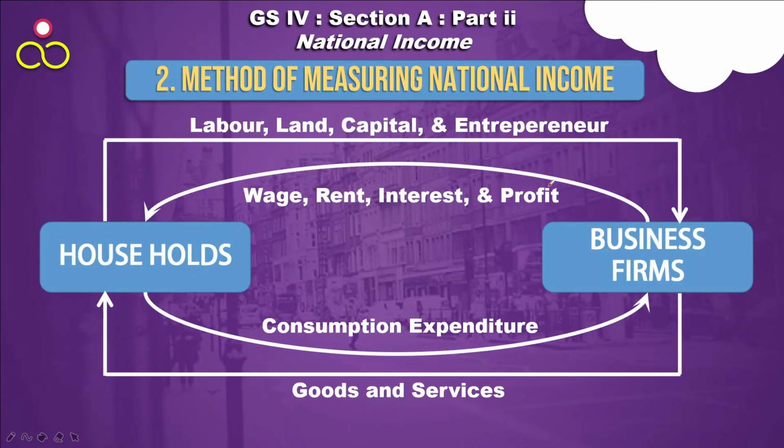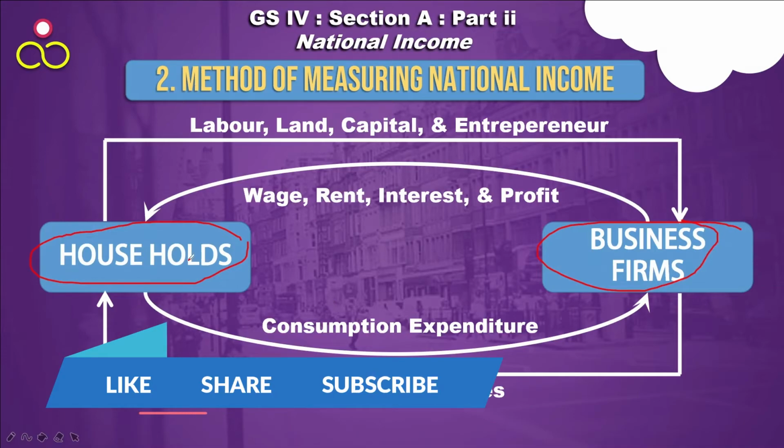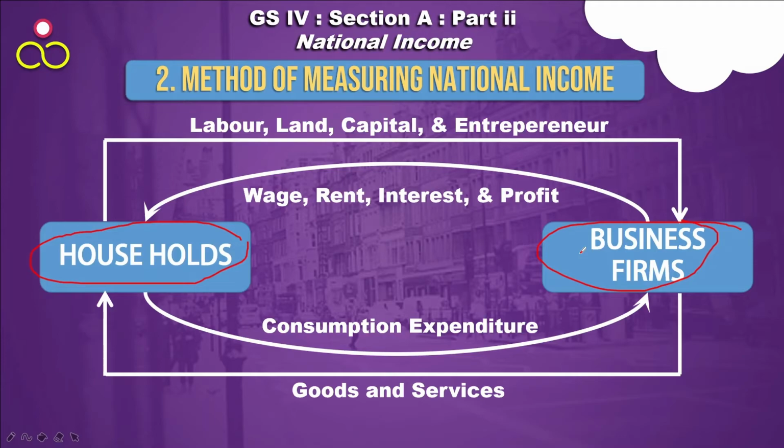Now we have covered the different types of national income. Now let's look at the different methods of measuring the national income. Let's look at this simple flow chart. So households and business firms. Okay. Between households and business firm, what does the business firm need to produce the products? They need the factor of production.